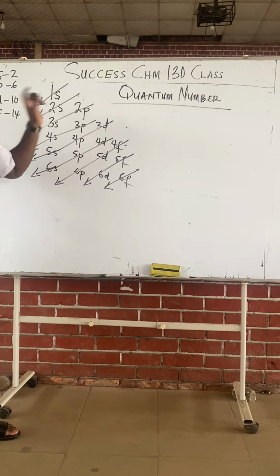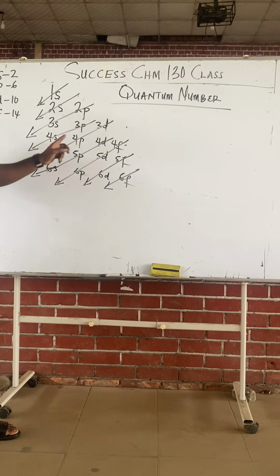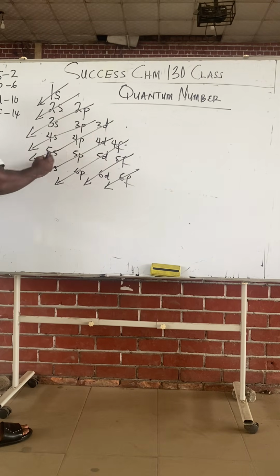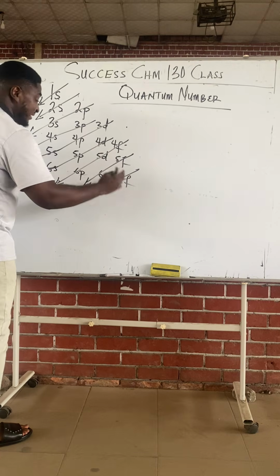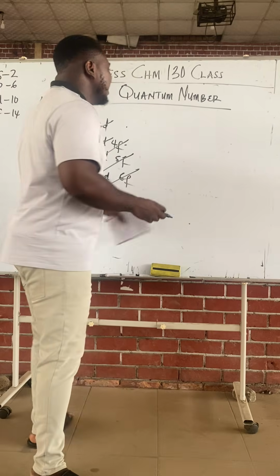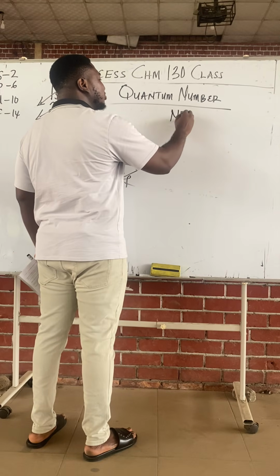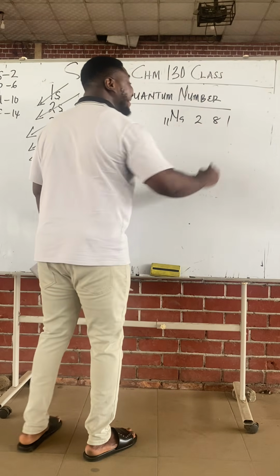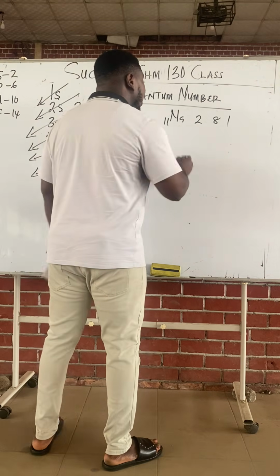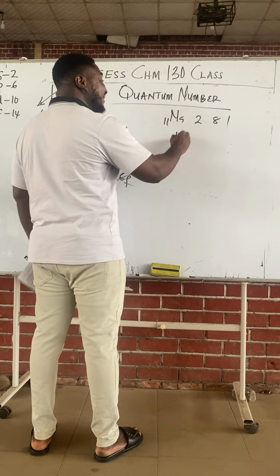Because of the shell it comes from, 3p has a lower energy level than 4s. 3d, 4p, 5s, 4d, 5p, 6s. So once you write 1s, 2s, 2p, 3s, 3p, 3d, 4s, 4p, 4d, 4f, 5s, 5p, 5d, 5f, 6s, 6p, 6d, 6f, you have to write the spdf configuration, class. If someone says just write the electronic configuration of sodium, sodium is number 11, you say 2,8,1. This is the shell configuration, KLMN. But the spdf configuration is not going to be 2,8,1, it's going to be 1s.